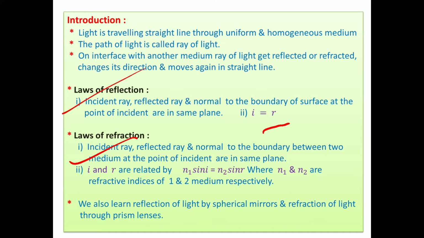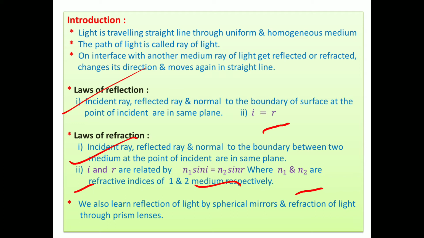And thereafter the third one is also known as Snell's law. The angle of incidence i and angle of refraction r are related by the equation n1 sin i equals n2 sin r, as shown here, where n1 and n2 are the absolute refractive indices of medium 1 and medium 2 respectively.